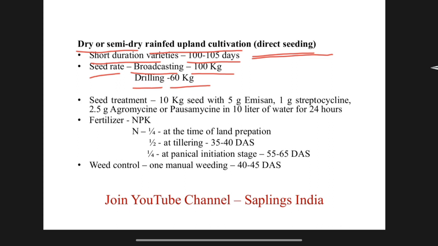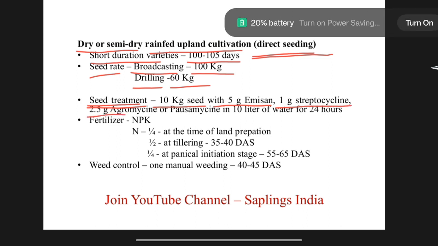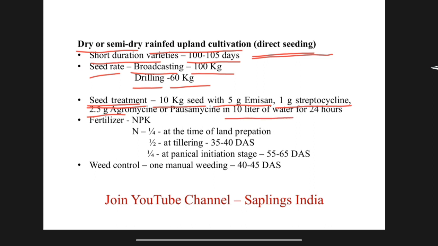Seed treatment. Seed treatment is done to avoid insect pests and diseases in the rice crop. 10 kg seed is treated with 5 gram Emisan, 1 gram streptocycline, 2.5 gram agrimycin or phytomycin in 10 liter of water for 24 hours.